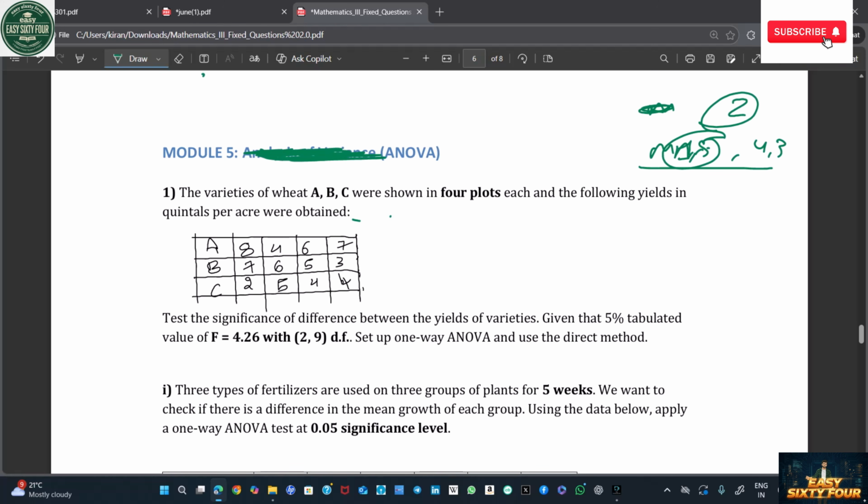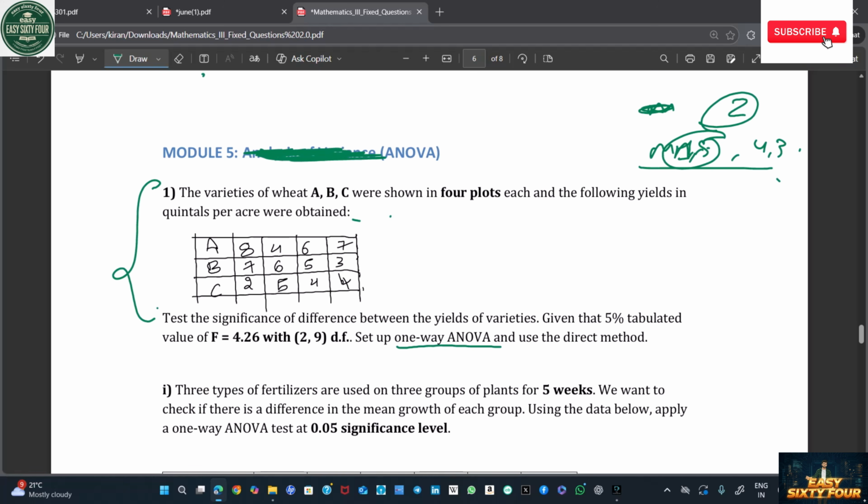Why? Because these two models are easier. After that, model 4, then model 3. Okay, read like that. Okay, the varieties of A, B, C for plots of the following yield per acre. These are also more important questions. It's the easiest question I have seen. In this, only one-way ANOVA comes. So don't read the two-way ANOVA.